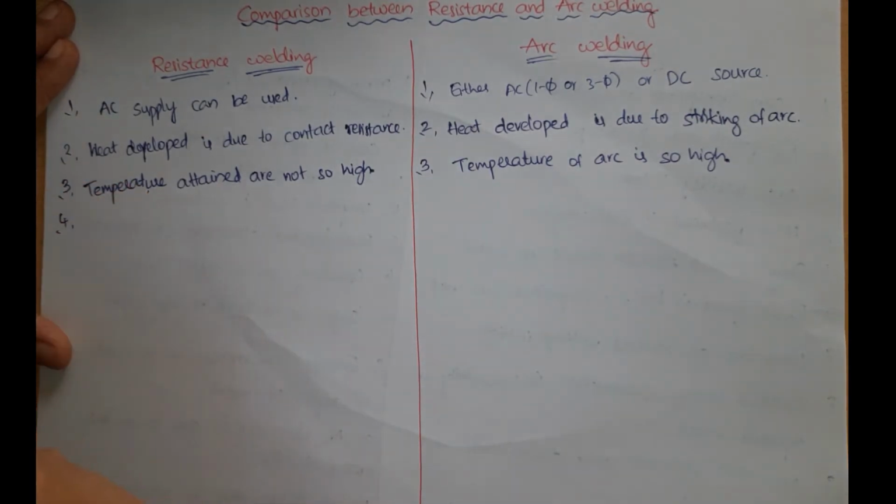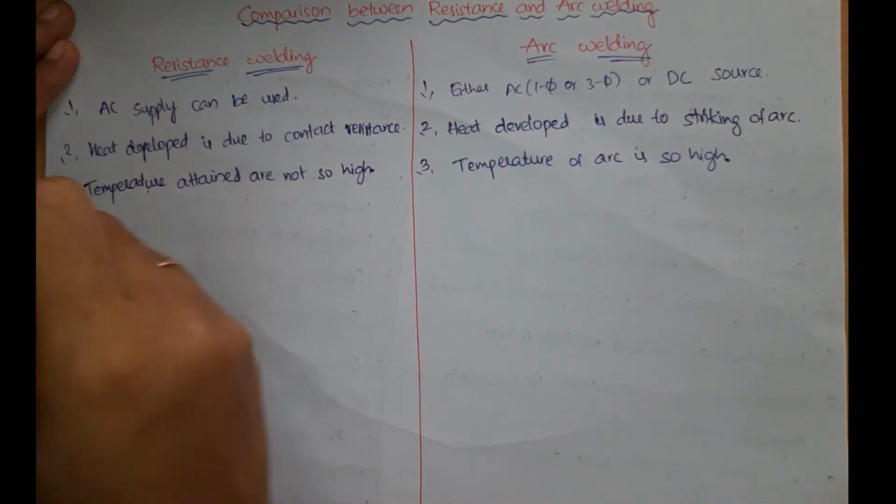Also in case of resistance welding, if you see the different methods of resistance welding, in all those cases external pressure is required, right?